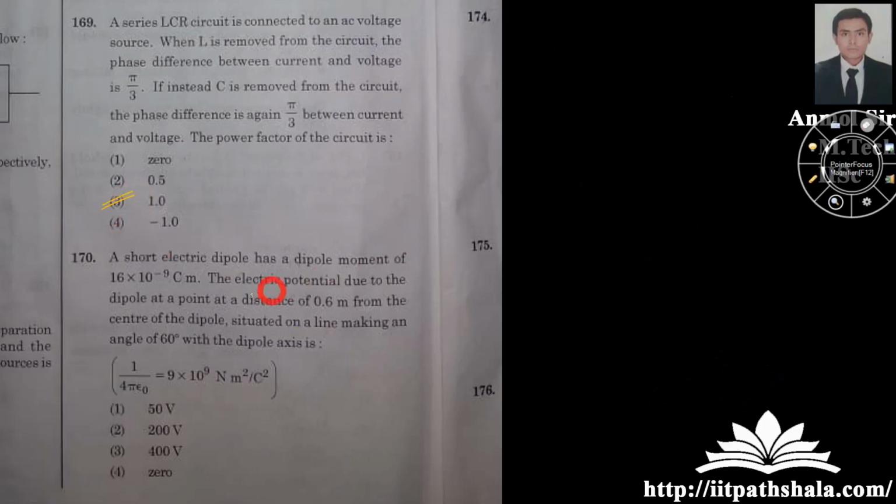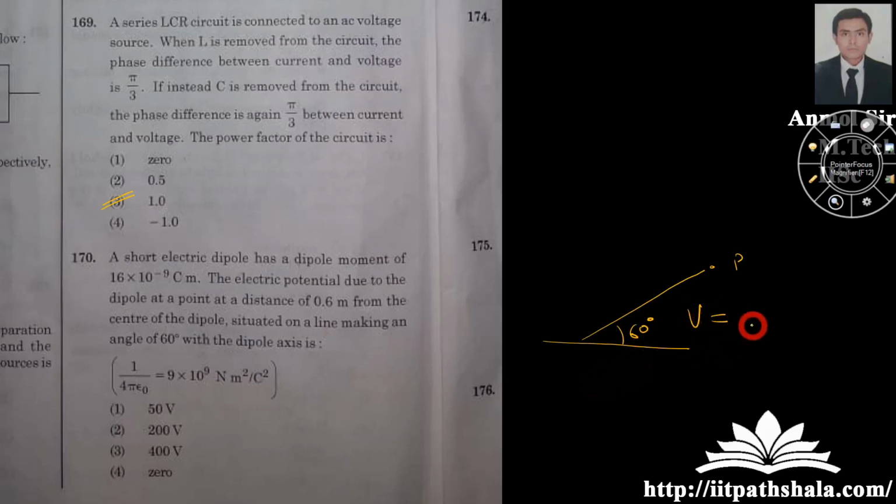Okay guys, now a short electric dipole has a dipole moment of this. The electric potential due to the dipole at a certain distance 0.6 from the center of the dipole is situated on a line making an angle of 60 degree with the dipole axis. Now let us say this is your dipole axis, this is the certain point, let us say P, this is the line, this is the angle. So now you have to find the electric potential.